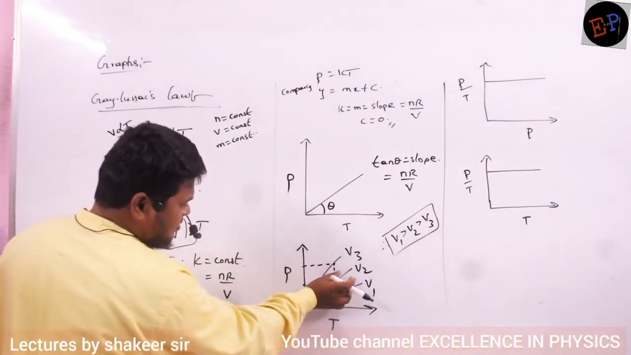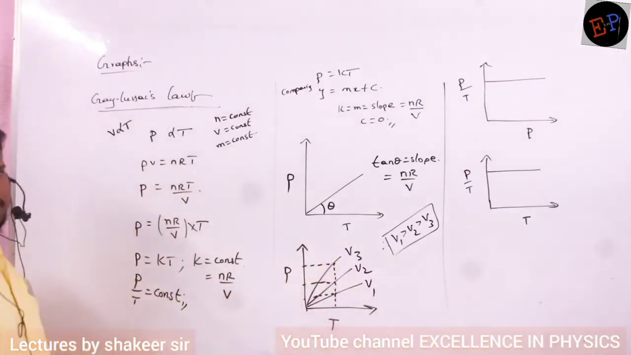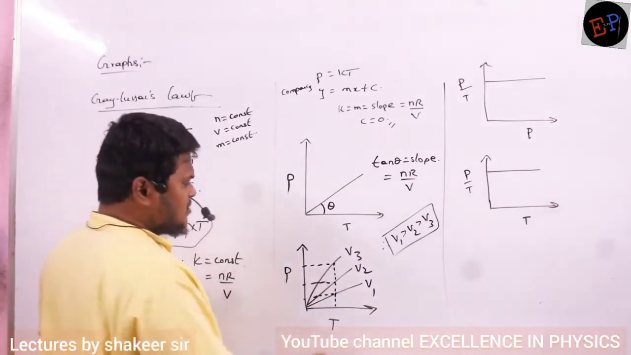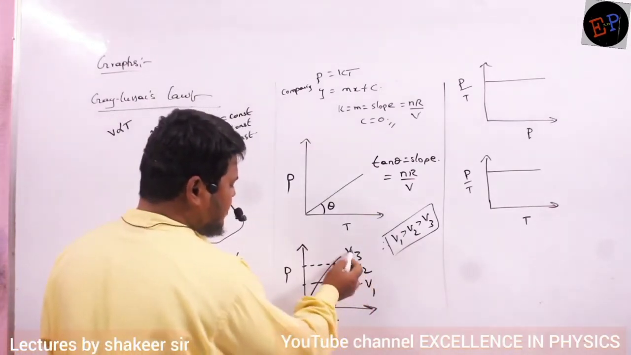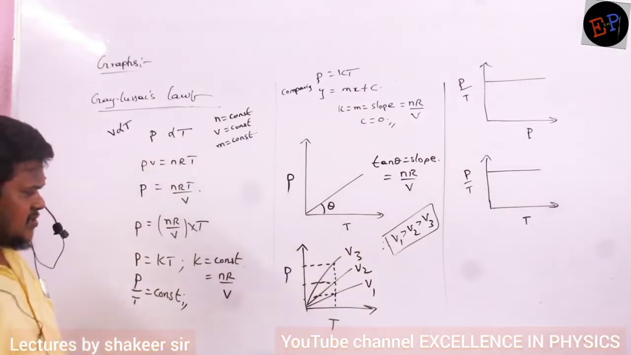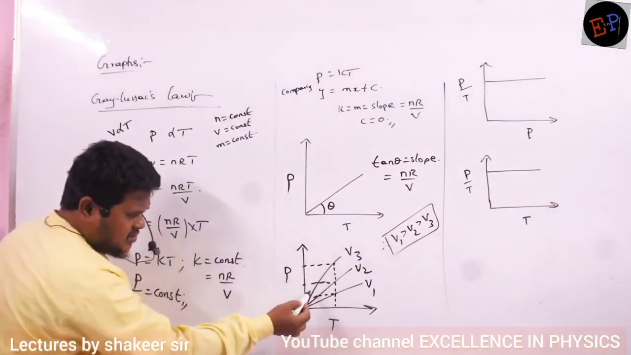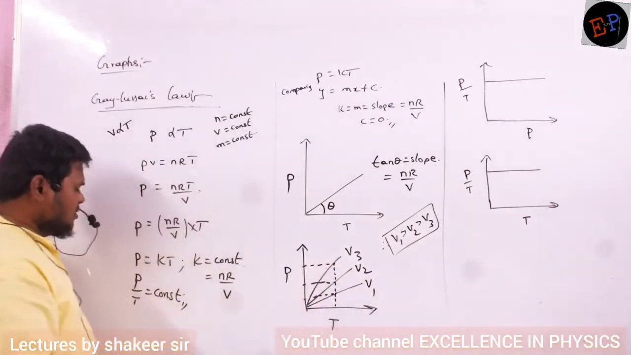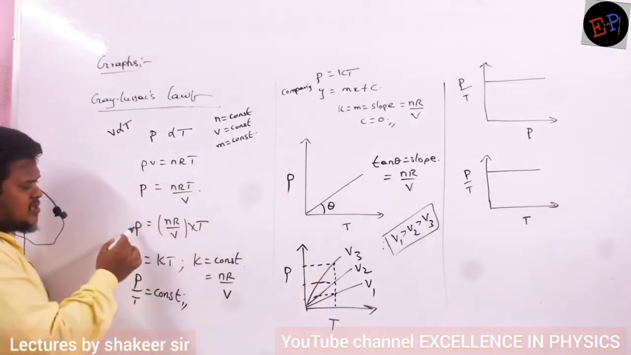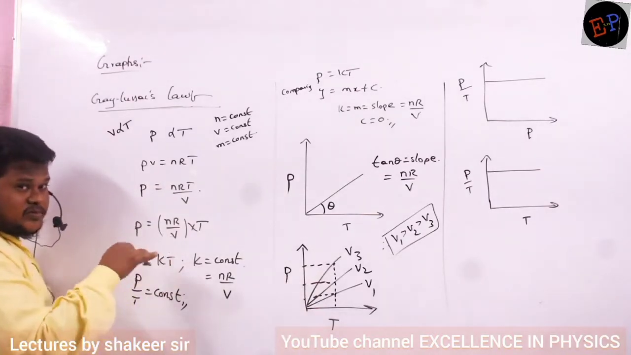Now we are drawing for three different volumes: V1, V2 and V3. Definitely I can say V1 is greater than V2 is greater than V3, because if I take the same temperature, the pressures are increasing. So in which condition can pressure increase? Pressure can increase only when volume reduces.